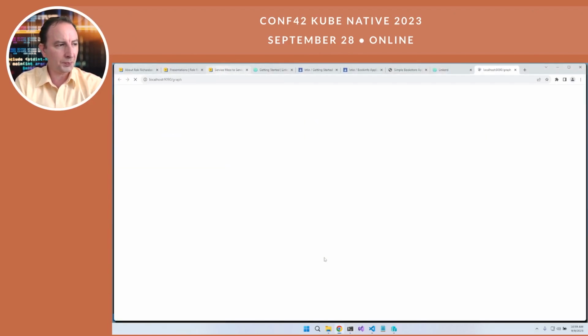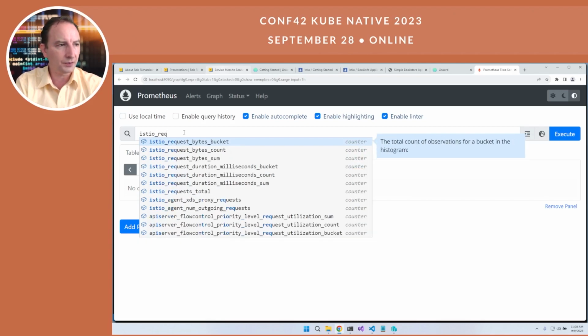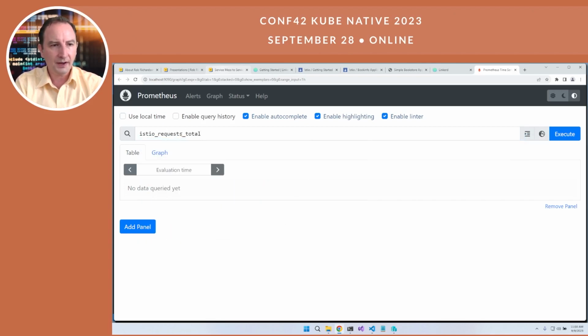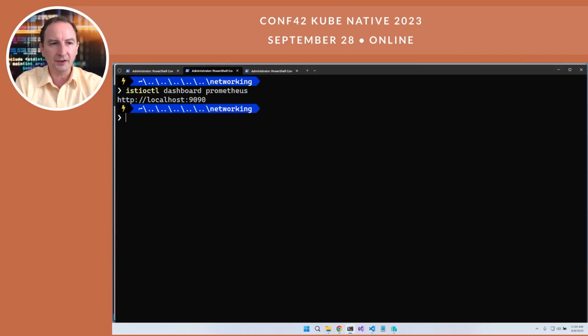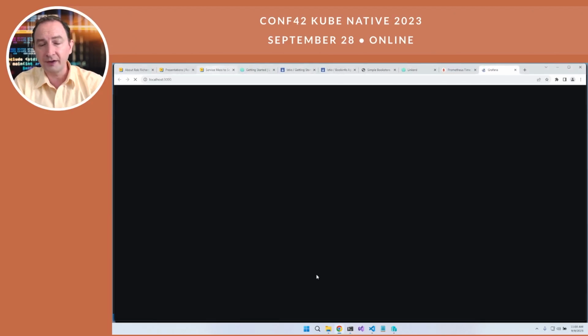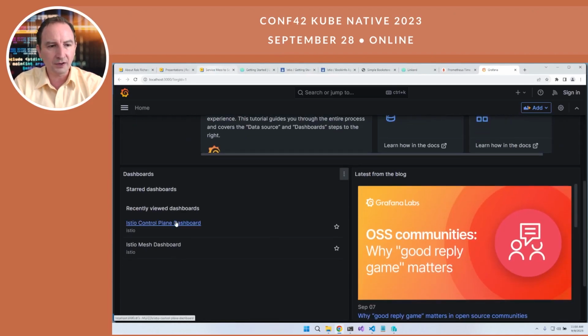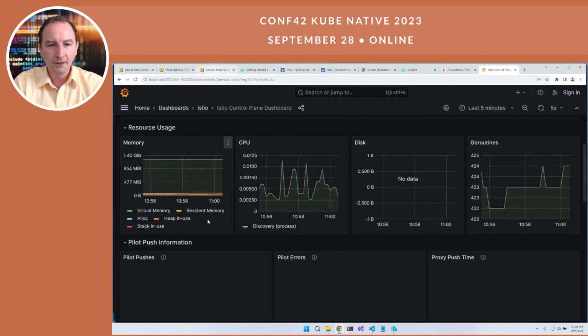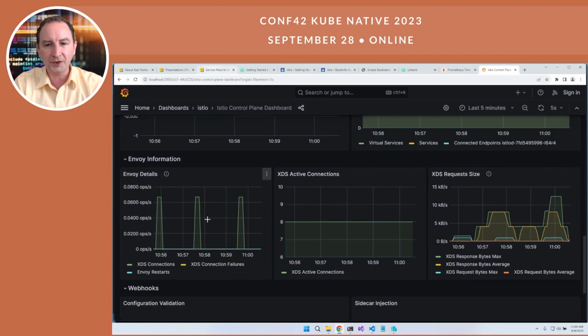Prometheus. The Prometheus dashboard is great at being able to look deep into the Istio system. So let's look for istio_requests_total, and we can see those Prometheus metrics flowing in. Now that may not be the best way to visualize it, so instead of visualizing it through Prometheus, let's visualize it through Grafana. Now Grafana is an industry standard dashboard, and with Istio you get some Grafana dashboards. So let's take a look at the Istio control plane dashboard. We can see all kinds of interesting metrics associated with our cluster and the various traffic within it.